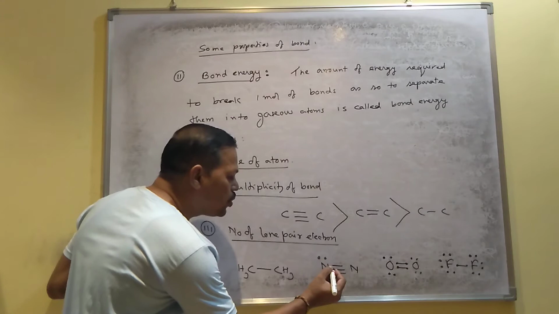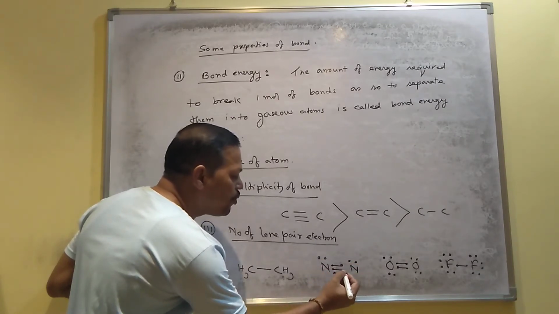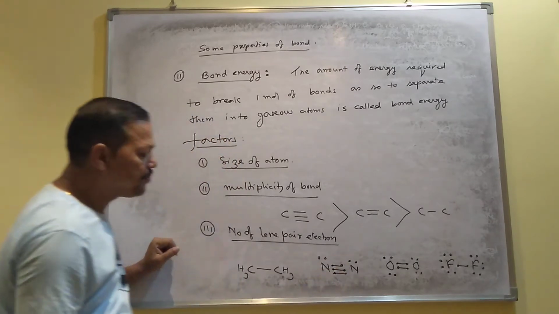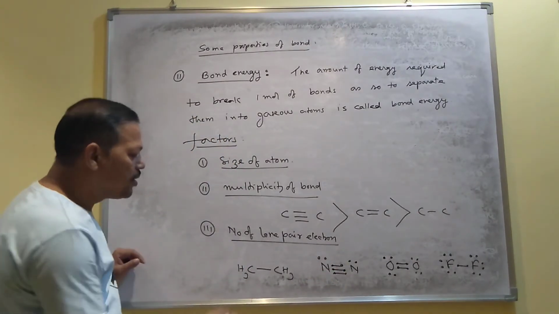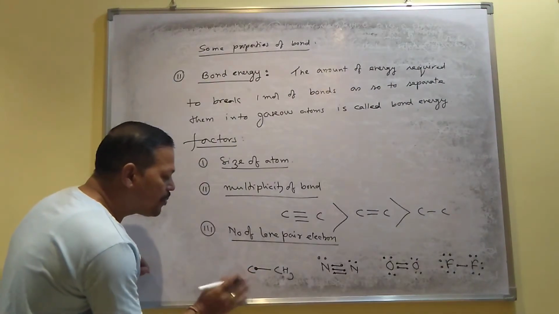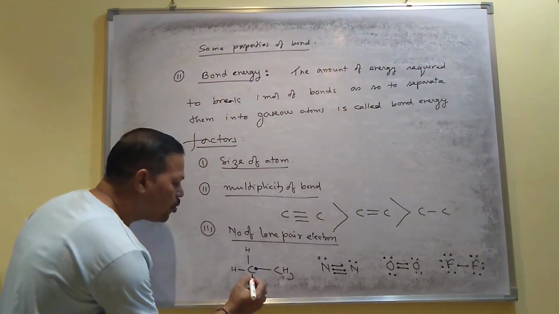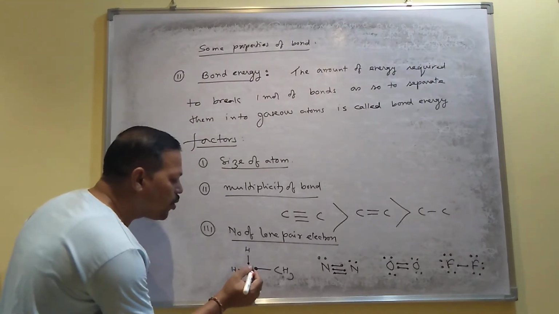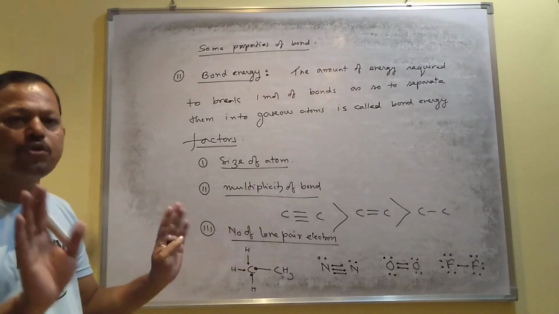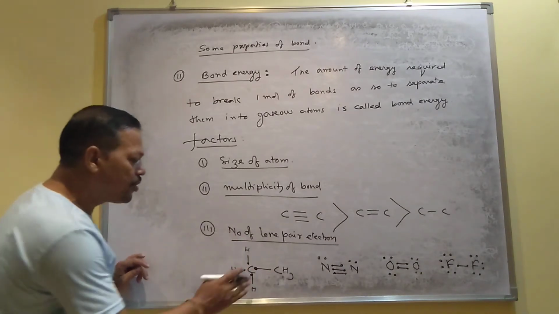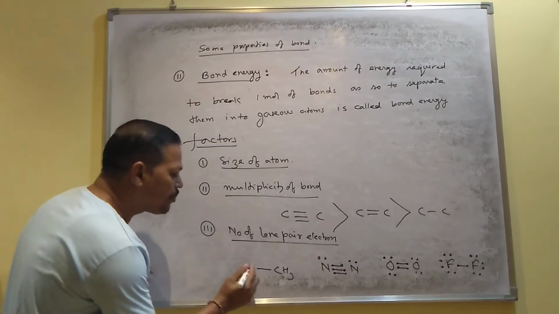So 1, 2, 3, 4, 5 for this nitrogen, 1, 2, 3, 4, 5 for this nitrogen. In the case of carbon, carbon contains 4 electrons in the valence shell. So 1 and 3 hydrogens are present, right? 3 hydrogens will be present like this. So 1, 2, 3, 4. I mean all the electrons of carbon are involved in bonding. That's why in ethane you don't get any lone pair on carbon, and that's why I have written the carbon like this. Here no lone pair is present.